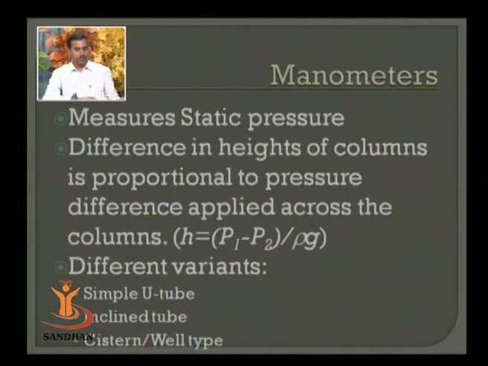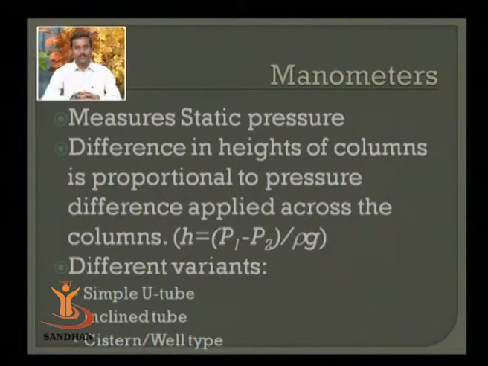The expression is given here: H, the height difference between the two levels or two menisci existing in the two different tubes, is equivalent to the pressure difference divided by rho and g, where rho is the density of the liquid that you are using. So if you want lower pressure measurement, you can use light density materials. If you want high pressure measurement, you can utilize a higher density material to fill the tube. Different variants are available for manometers depending on the requirement of your devices.